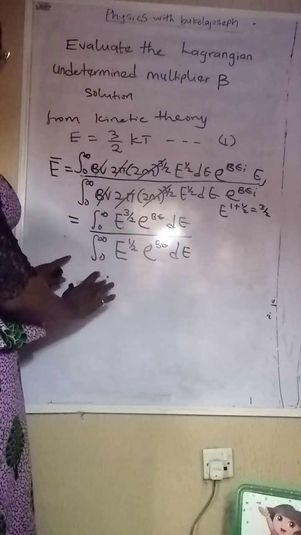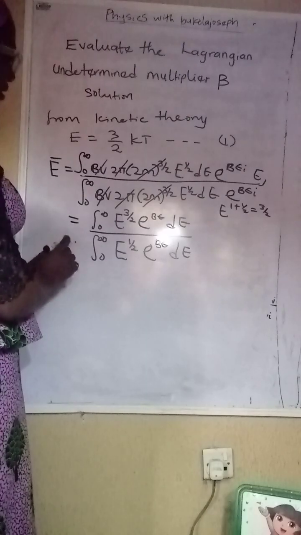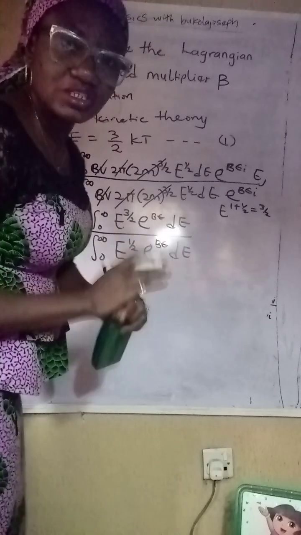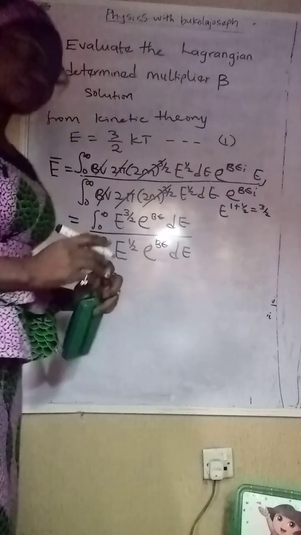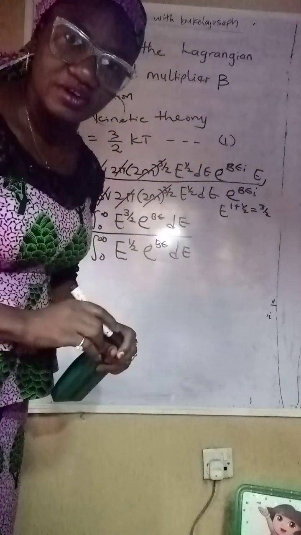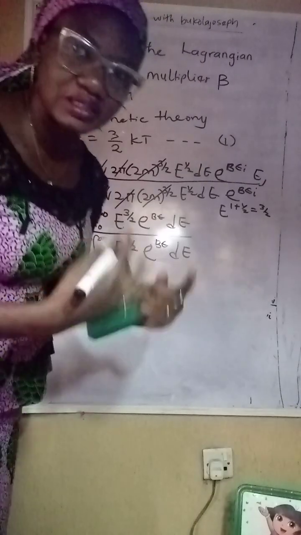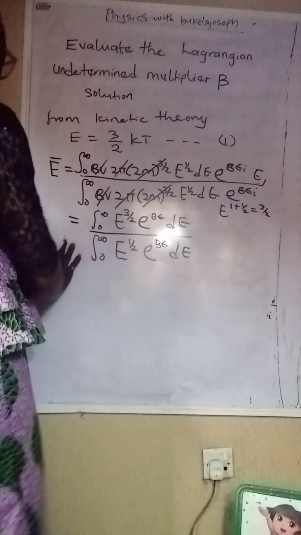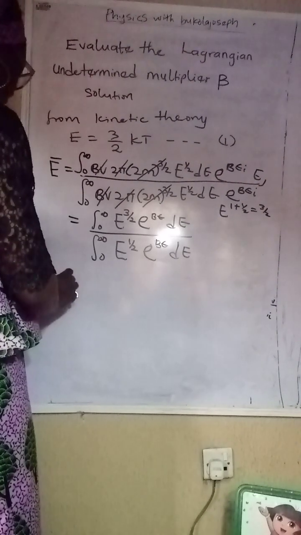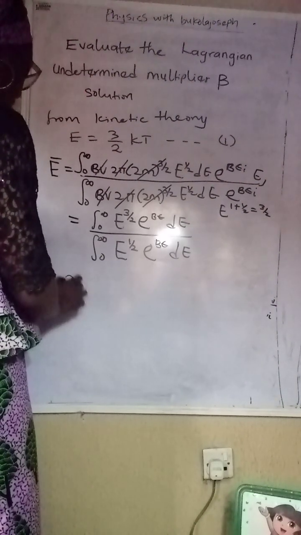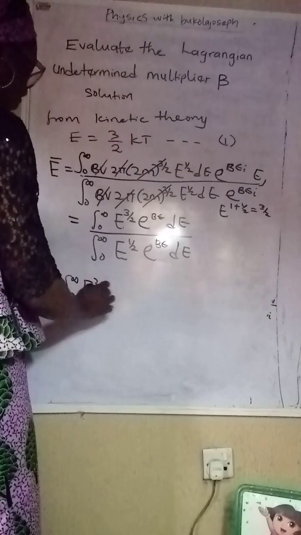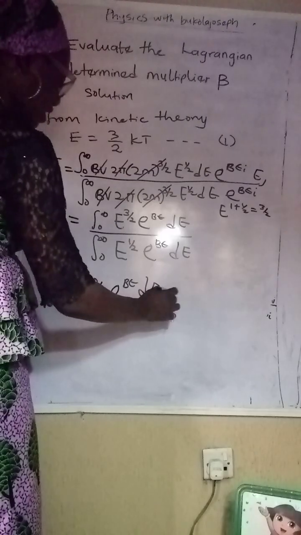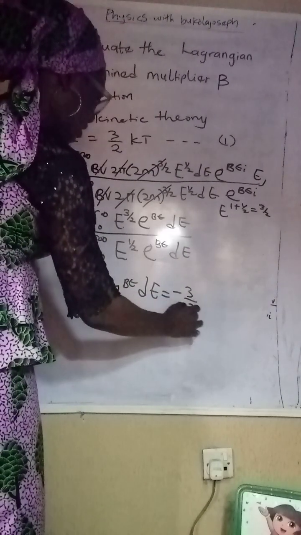So at this junction, we are going to be integrating the numerator, considering the fact that beta is a negative function. So integrating the numerator, we have 3 over 2 exponential BE dE, we have minus 3 all over 2 beta.